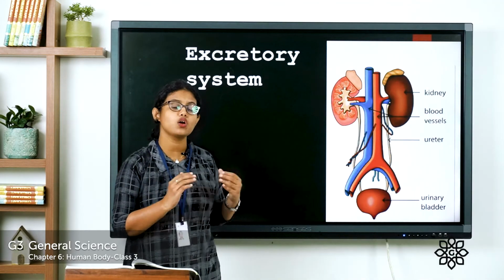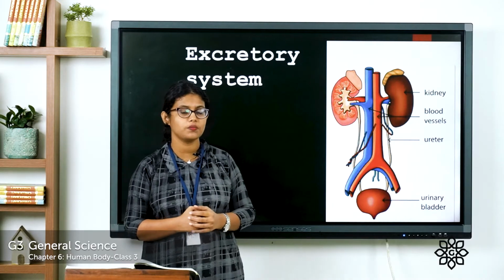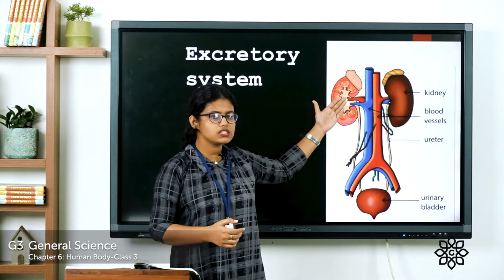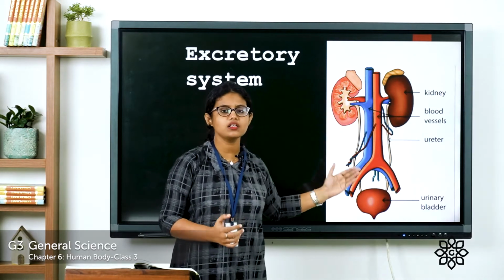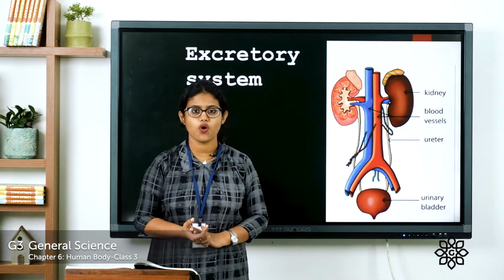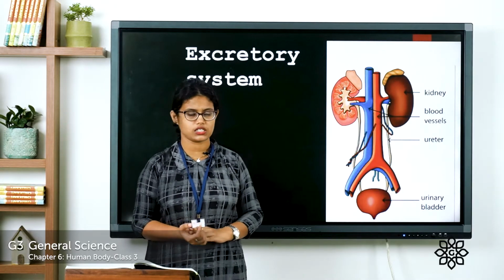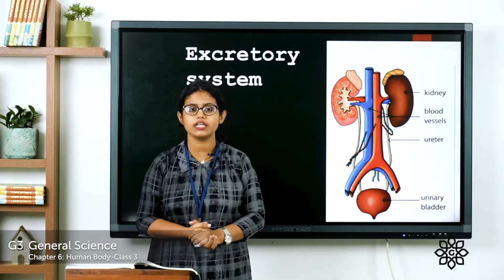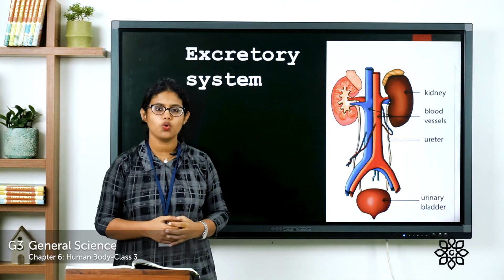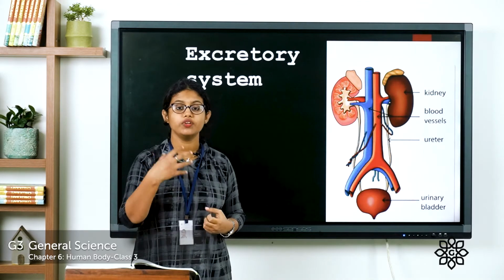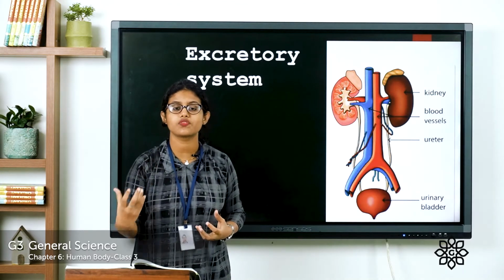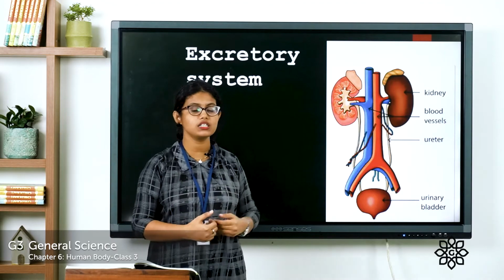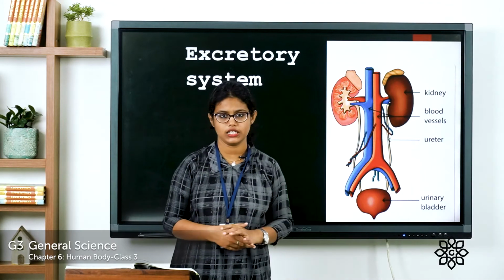Do you know which organs form the excretory system? They are the kidneys, ureters and urinary bladder. We need to remove the waste from the blood. So the cleaning of blood is done in the kidneys.